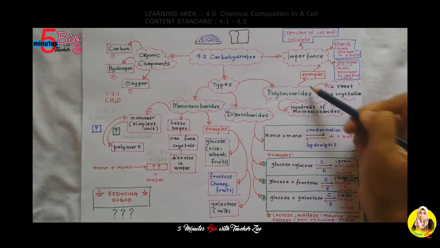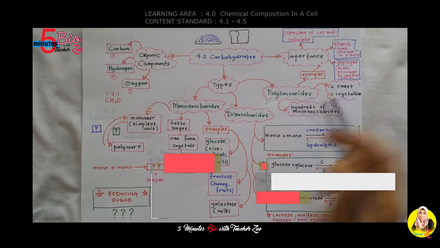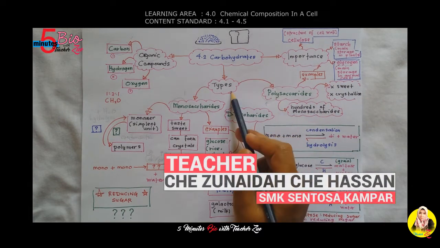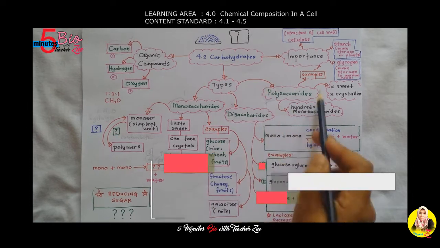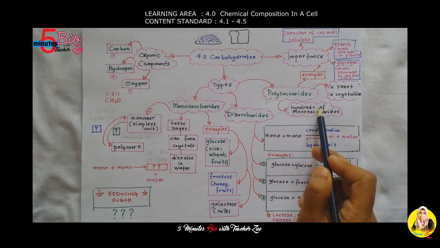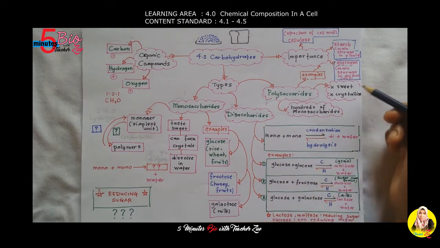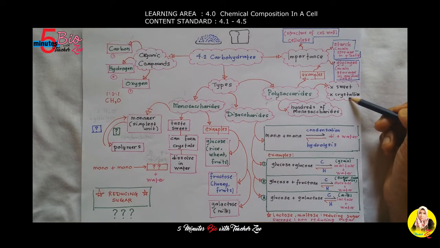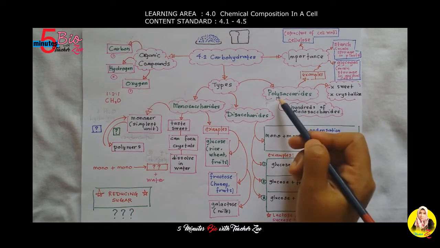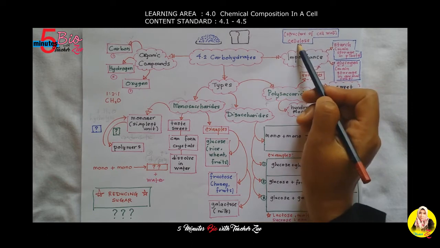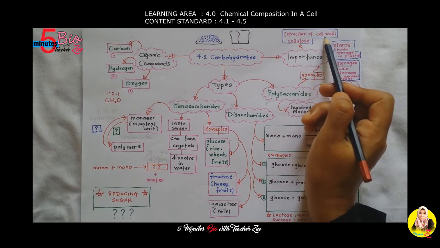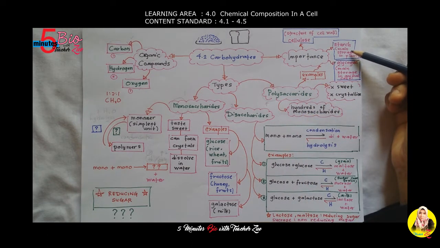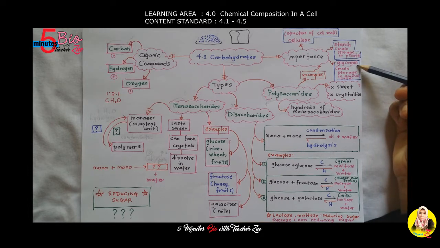So today we continue with polysaccharides. Polysaccharide is the third type of carbohydrate. It forms from chains of hundreds of monosaccharides. It does not taste sweet and does not crystallize. Examples of polysaccharides are cellulose, a structure of the cell wall in plants, starch, the main storage in plants, and glycogen as the main storage in animal cells.